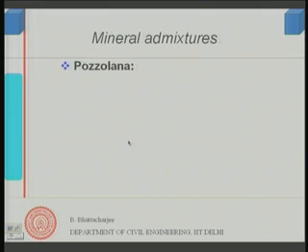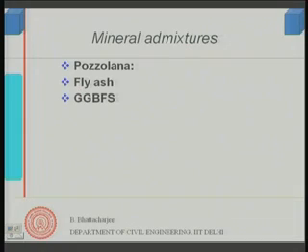Okay. Let us look into the mineral admixtures now. We have already mentioned that mineral admixtures are some pozzolana, added as cementitious material in cement. Fly ash is one of them, and fly ash has a strong effect as far as workability is concerned. Other mineral admixtures are ground granulated blast furnace slags, which I have mentioned sometime, and silica fume, which I also mentioned earlier.